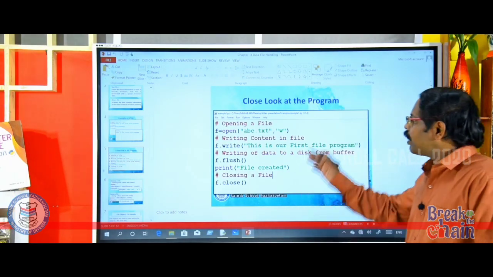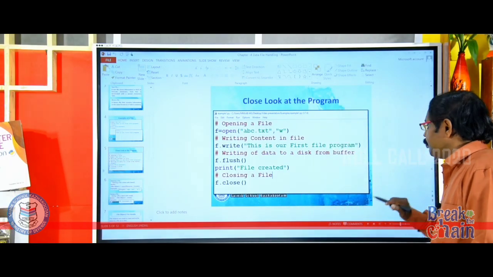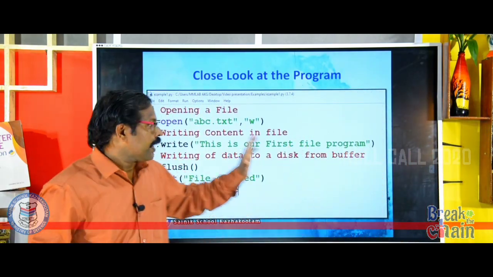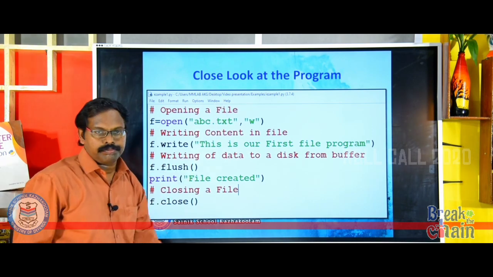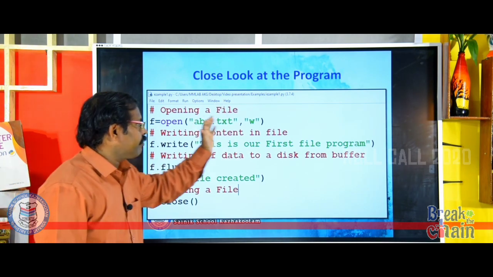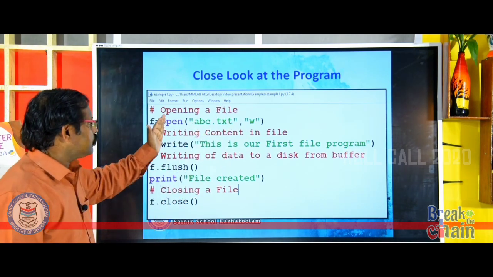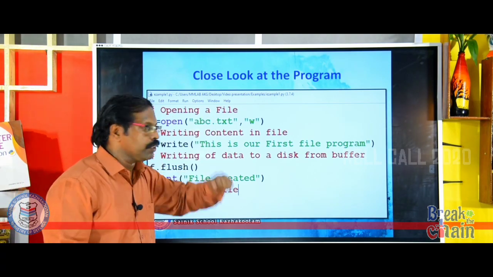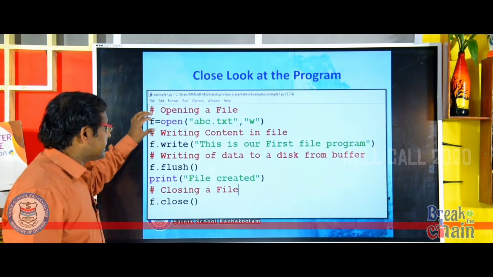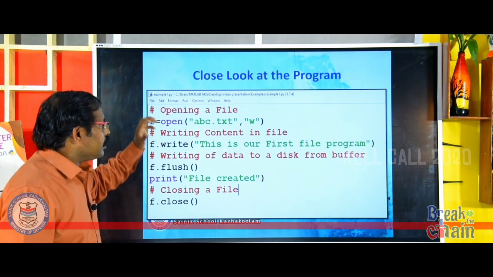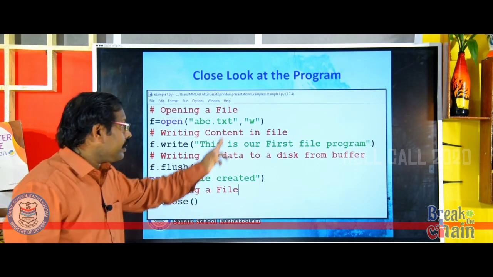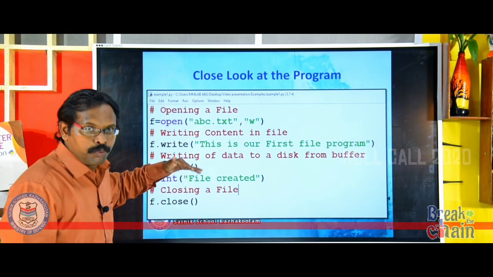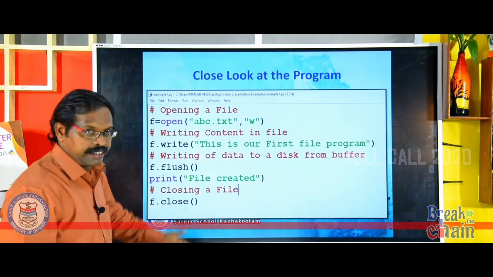Now we will have a closer look at the program. Now you see the first line, what is that? Opening a file. How can we open a file? F is equal to open abc.txt comma w. That means we are telling the interpreter to open a text file in write mode. What are the different types of mode? We will have a look at the coming slides.